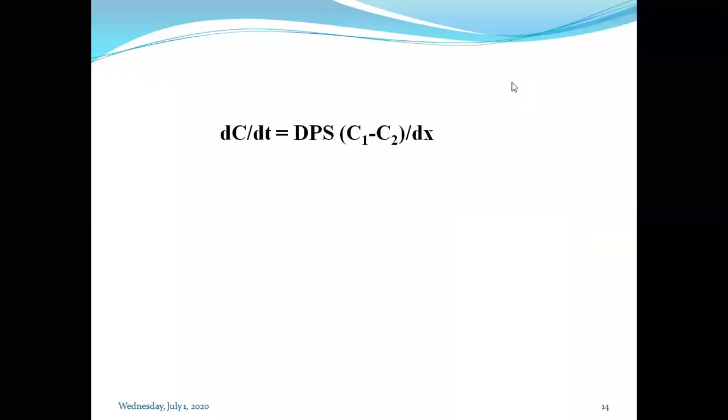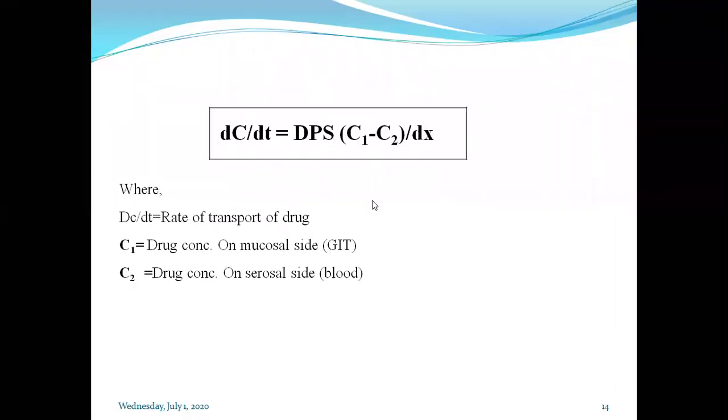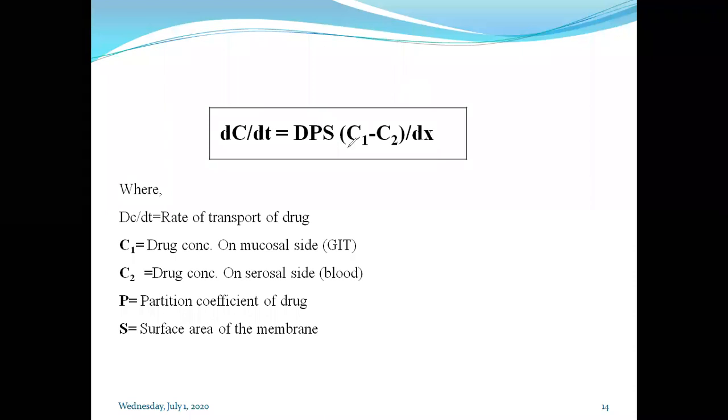So as I have told you, for the diffusion or absorption of the drug from the GIT to the blood, this equation is applicable: dC/dt is equal to DPs into (C1 minus C2) upon dx. This equation is similar to Fick's first law. Just in place of the C, we have utilized C1 and C2.